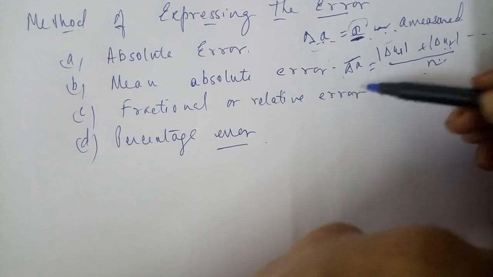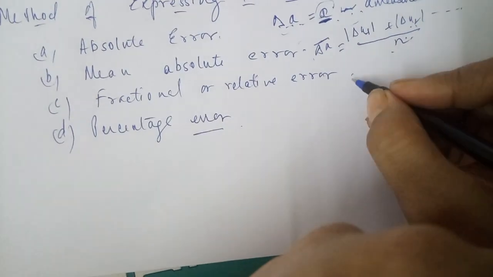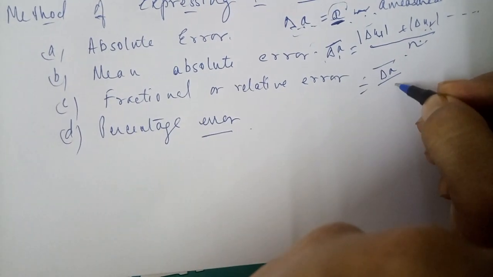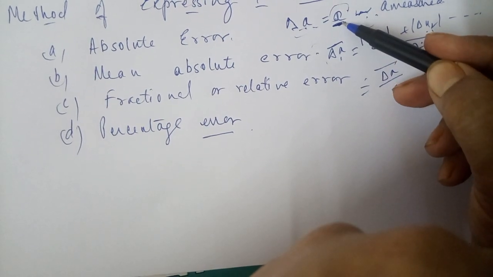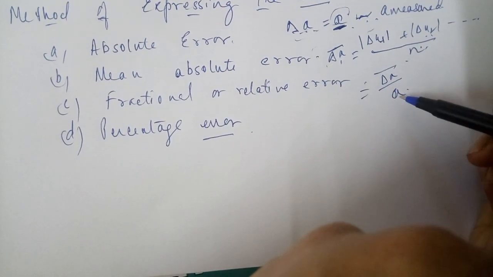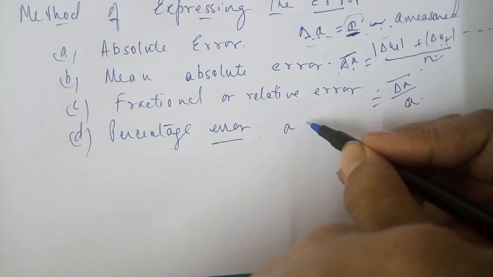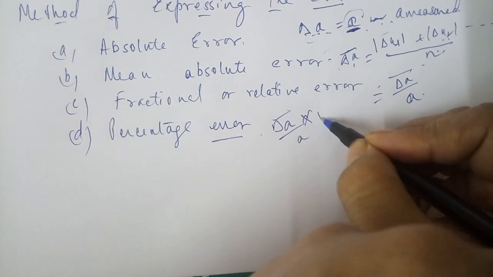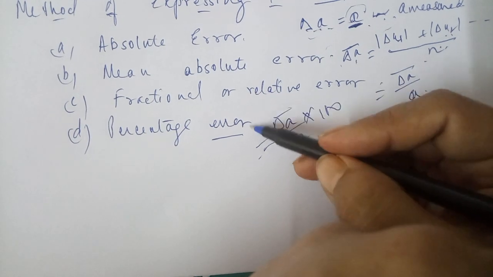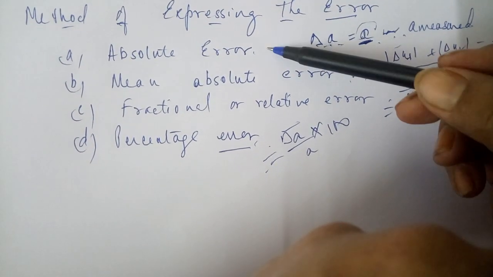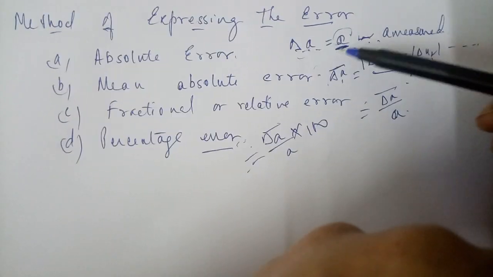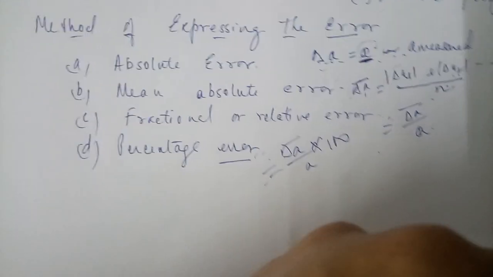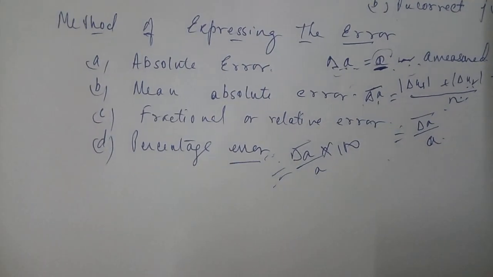The third category is the fractional error. Here we take delta A mean divided by A, where A can be the mean value also. And for the percentage error, we take delta A mean divided by A and multiply it by 100, and we get the percentage error. So this is how we can find the errors in 4 different ways: first, second, third and fourth. When you are given numerical problems, based on this we can find the expressions, that is, the method of expressing the error.